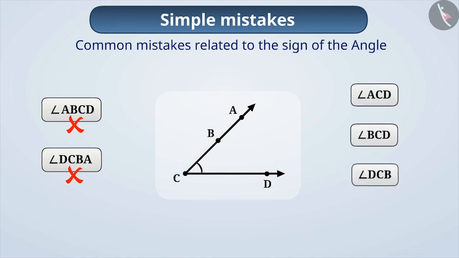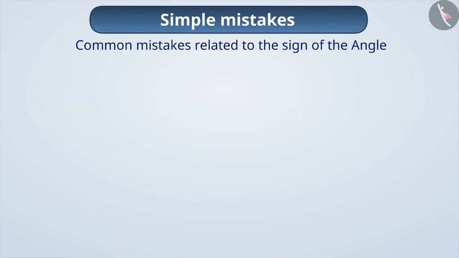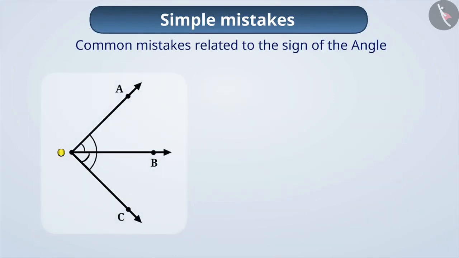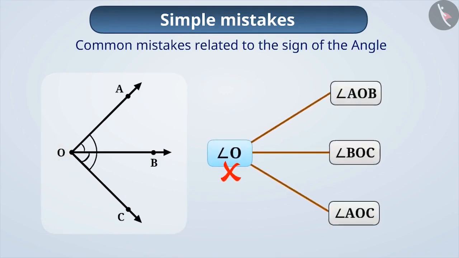That is, here angle ACD, angle BCD, angle DCB or angle DCA is the correct name. If more than two rays have the same common point, then it is wrong to name it with just one letter. We will not be able to show correctly which angle is being named.